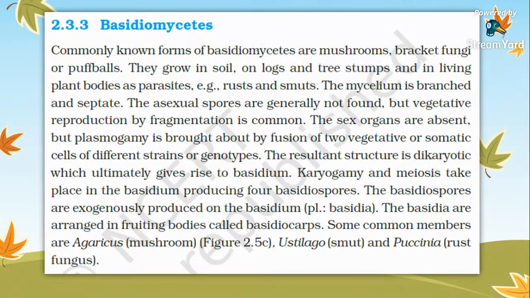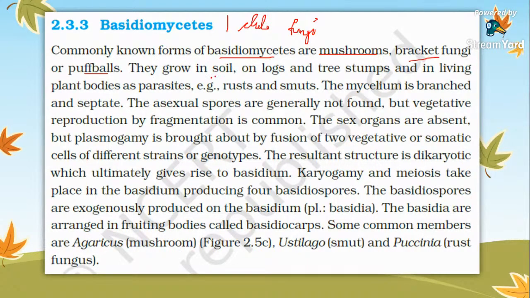Commonly known forms of basidiomycetes are mushrooms, bracket fungi, puffballs, etc. Basidiomycetes are also known as club fungi, as we have discussed.